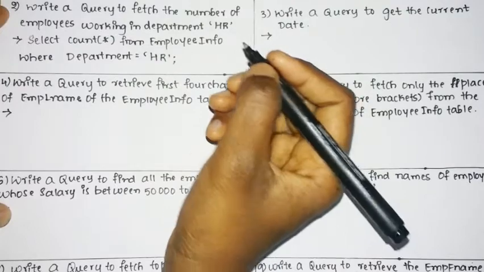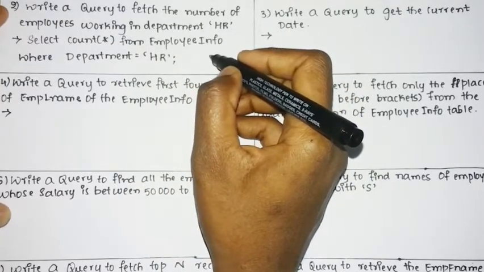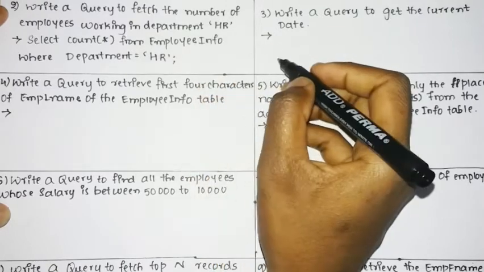This will display the count of all the employees who are working in the department HR. Then we shall see the next query.